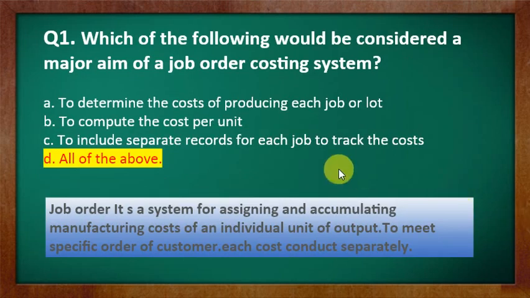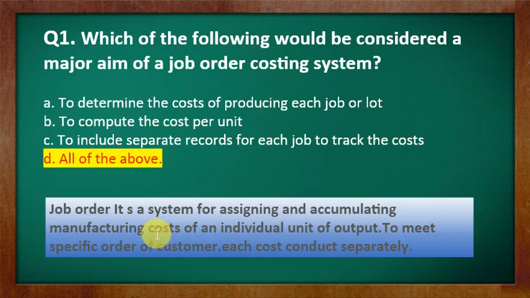So among all these options, the correct one is all of the above. So all the options are correct itself. Basically in this question we need to focus on the aim of job order costing. So before we discuss the aim of this particular method, we should understand deeply what exactly this method says. It is a system or a process which assigns and accumulates the cost which relates to the manufacturing.